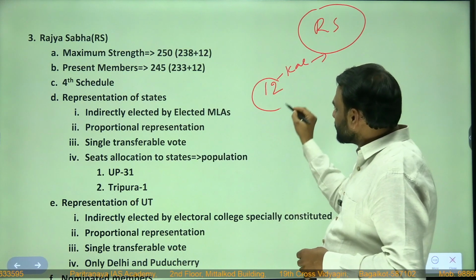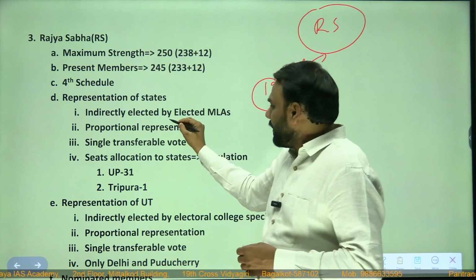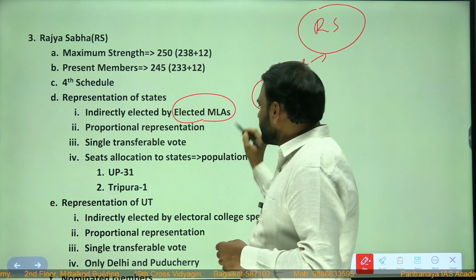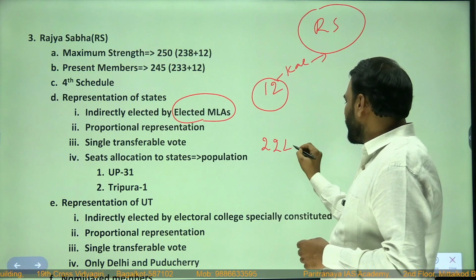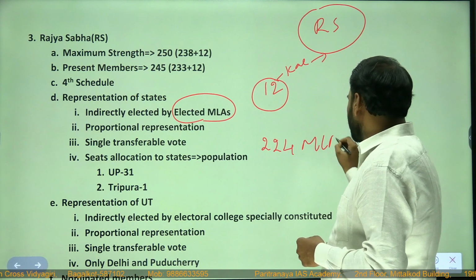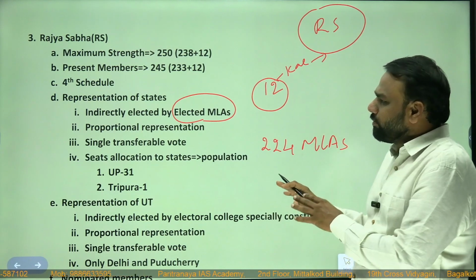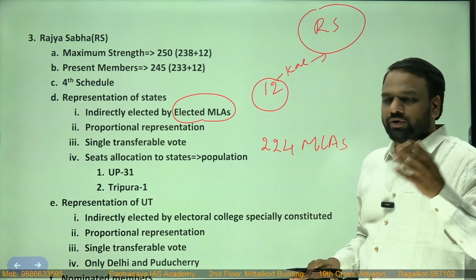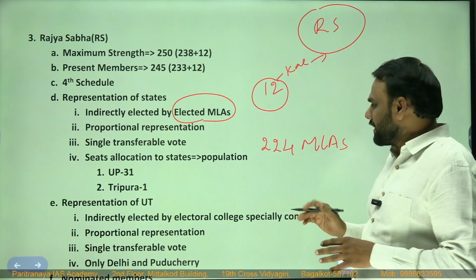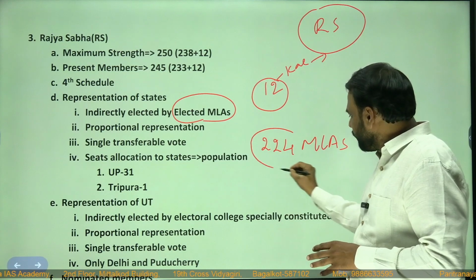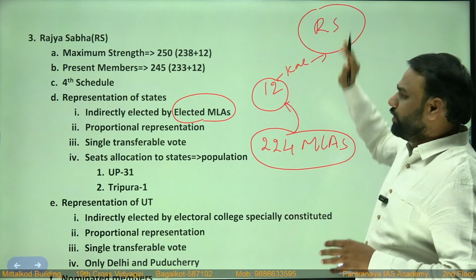But who will elect these 12 members? They are elected by elected MLAs. In Karnataka, we have 224 MLAs. In detail about the MLAs, we have discussed in a separate video, so you can refer to that video. These 224 MLAs will elect 12 members to Rajya Sabha.